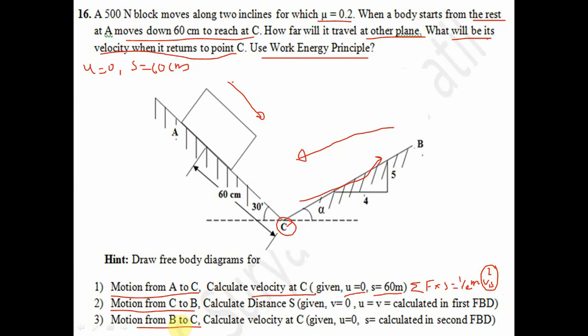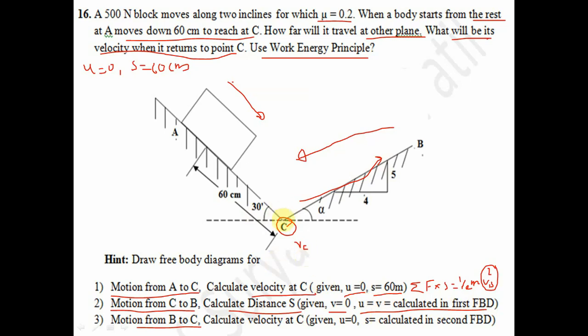Now second, motion from C to B. When the block moves from C to B, the initial velocity will be this Vc that we calculated in the first free body diagram. Here we have to calculate the distance. V is the final velocity, which is 0, and U is the velocity calculated in the first FBD.